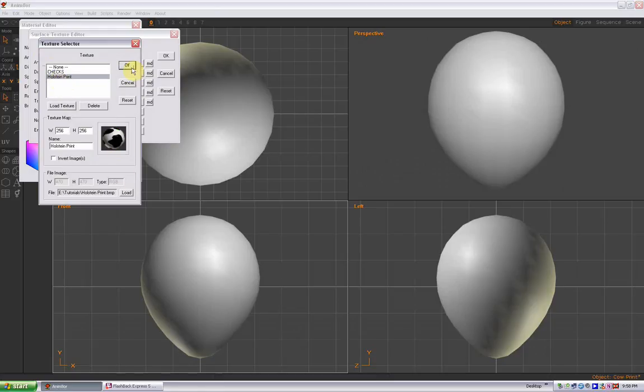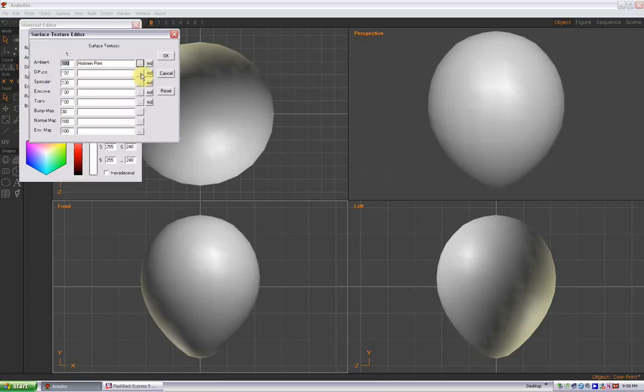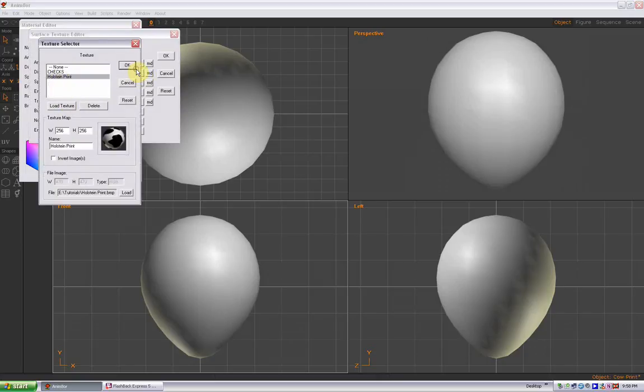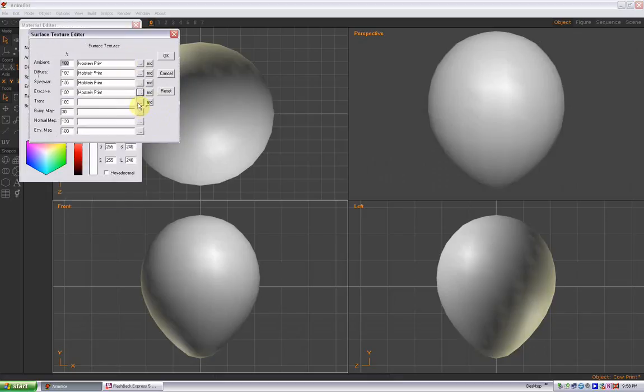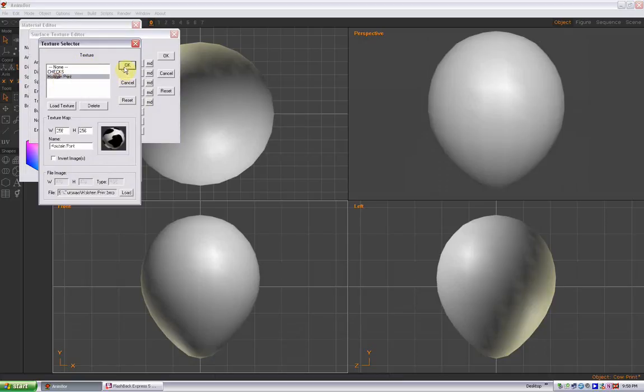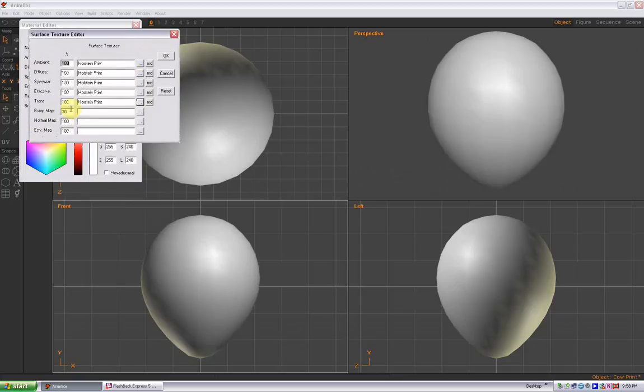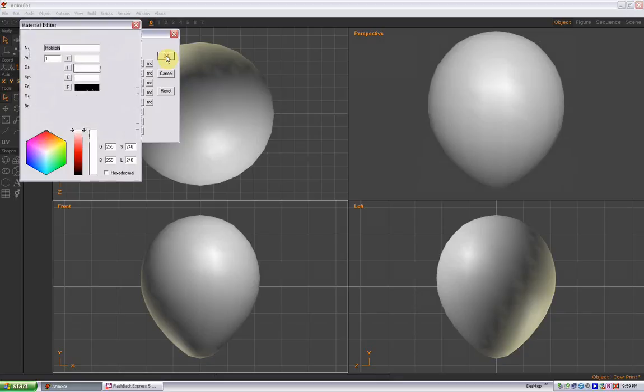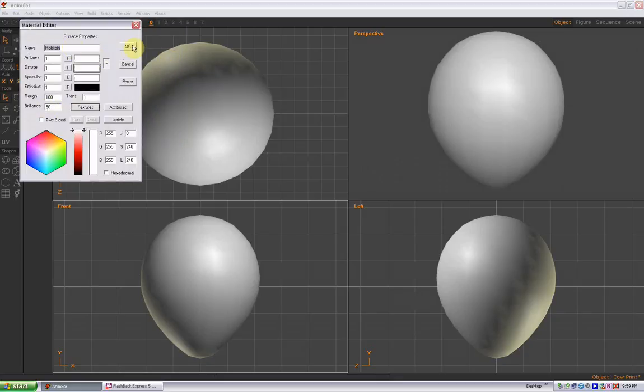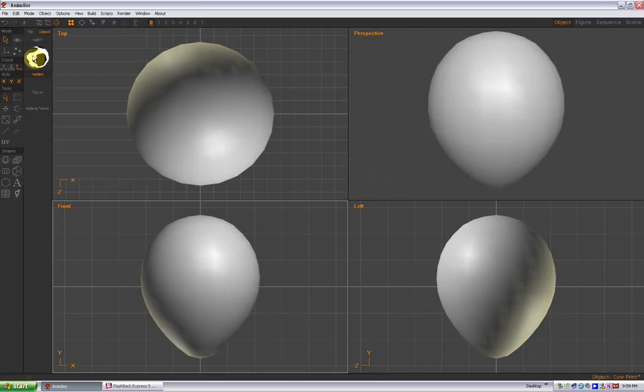With that selected, I'm going to click OK, and then same thing here. You're going to go down and select each one of these, Holstein print, Holstein print, Holstein print, and Holstein print on the transparency also. The normal map, even envelope, you don't even need it here. You just need it on those top 4. Alright, so then select OK, and we got the Holstein print, and then select OK, and now you should have this print really cool looking right over here.